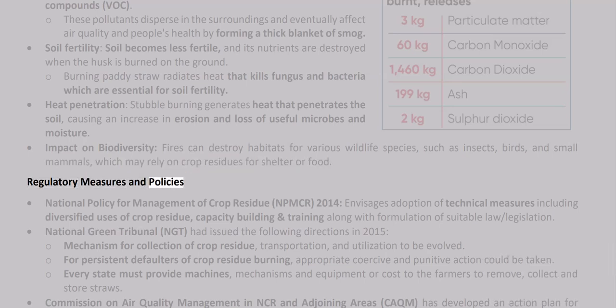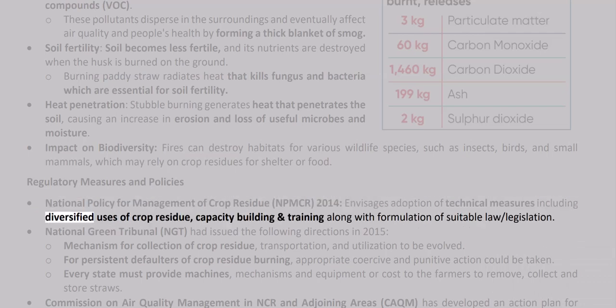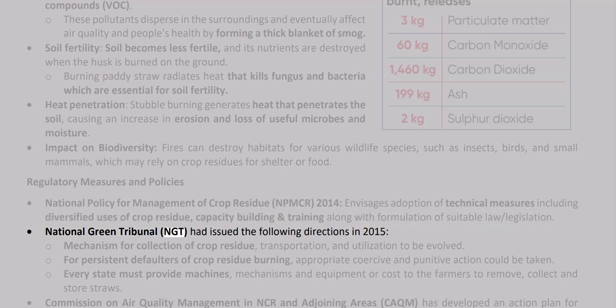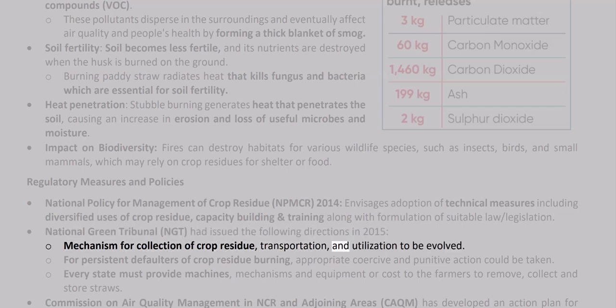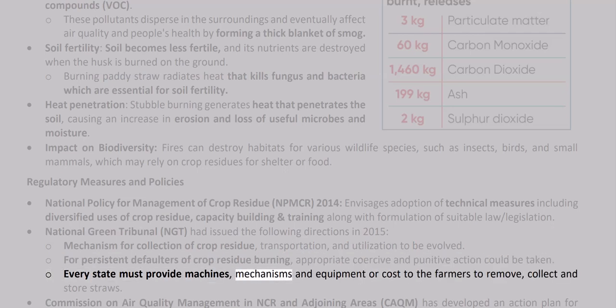Regulatory measures and policies. The National Policy for Management of Crop Residue, NPMCR, 2014, envisages adoption of technical measures including diversified uses of crop residue, capacity building, and training along with formulation of suitable law or legislation. The National Green Tribunal, NGT, had issued the following directions in 2015. A mechanism for collection of crop residue, transportation, and utilization to be evolved. For persistent defaulters of crop residue burning, appropriate coercive and punitive action could be taken. Every state must provide machines, mechanisms, and equipment, or cost to the farmers to remove, collect, and store straws.